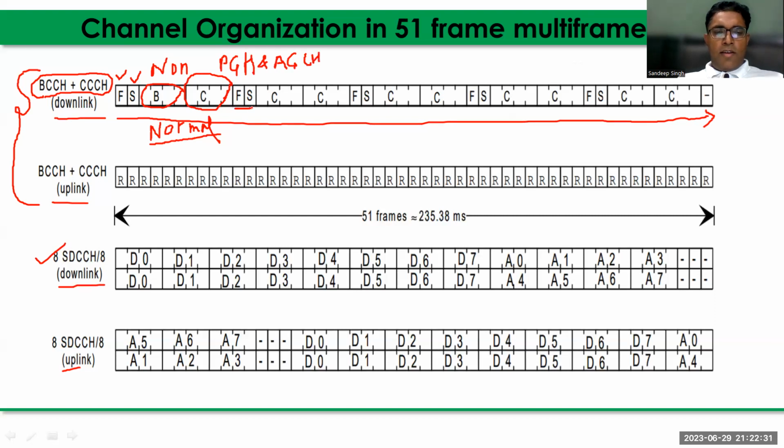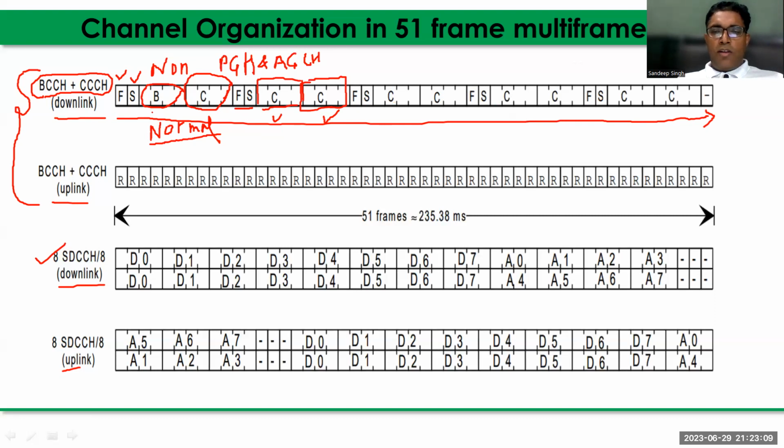Then again, the same frequency correction channel and synchronization. Then again, one block means 4 bursts of CCH, common control channel. Then again, four bursts of common control channel. These consecutive 4 bursts are known as a block. Total 9 blocks are there for common control channel, and total 5 in the 51 frame multiframe. Total 5 bursts are used for the frequency correction channel, 5 bursts for the synchronization channel, right? And one block is used for the broadcast control channel.